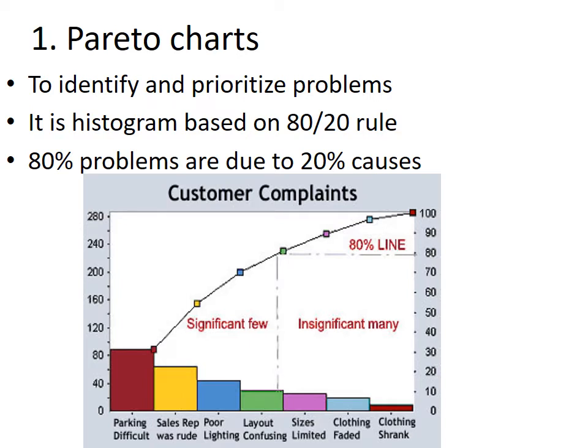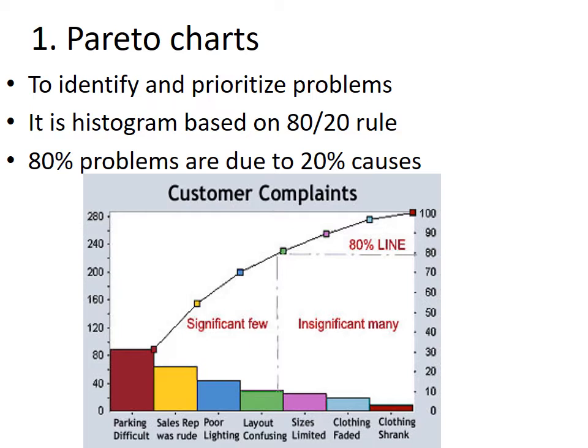The figure shows a Pareto chart of customer complaints. On x-axis, we observe causes of customer complaints like parking difficulty, sales representative was rude, poor lighting, layout confusing, etc. The y-axis on the left side shows the number of customer complaints, whereas the right side shows the percentage value. Now the black line shows the cumulative percentage graph.